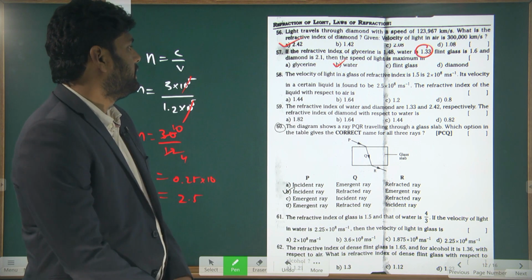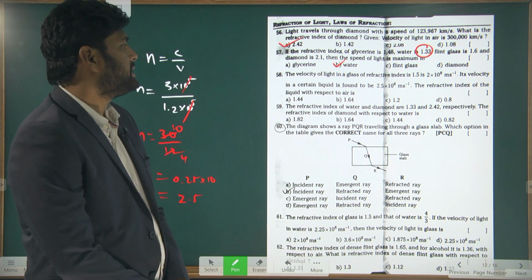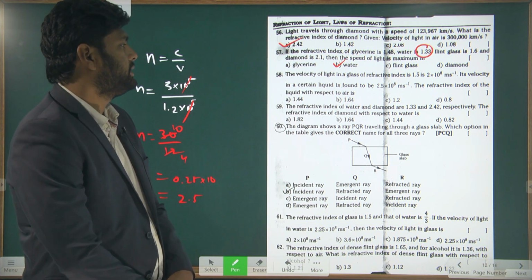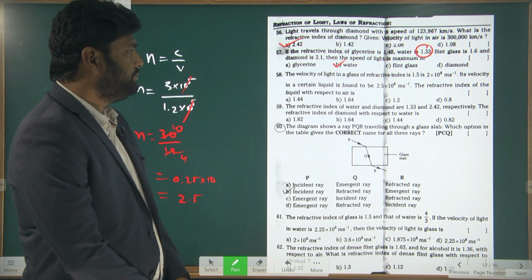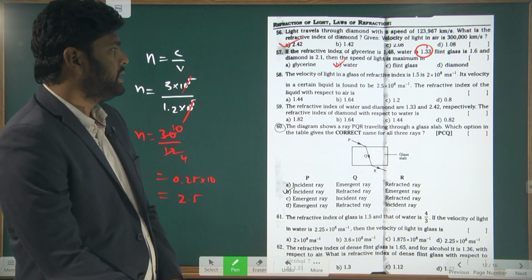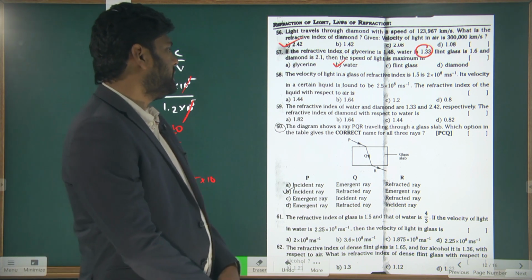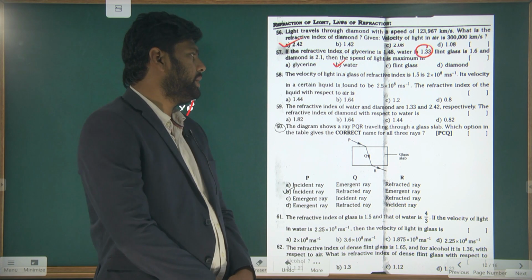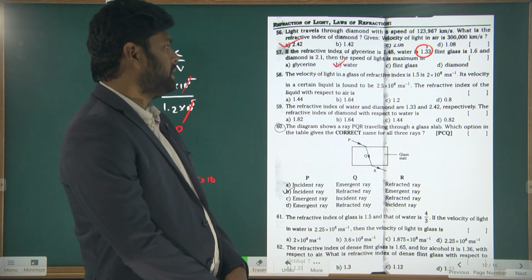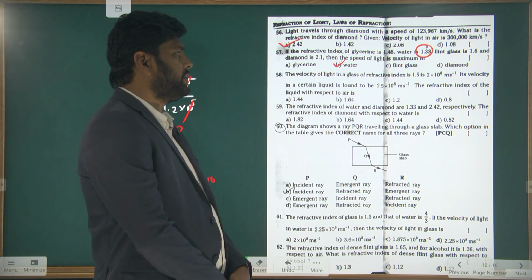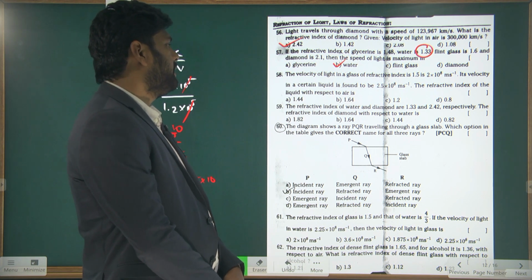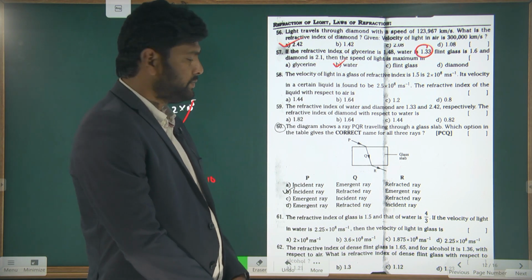Next, the velocity of light in glass of refractive index 1.5 is 2 into 10 power 8 meter per second. Its velocity in a certain liquid is found to be 2.5 into 10 power 8 meter per second. The refractive index of the liquid with respect to air is, tell me.